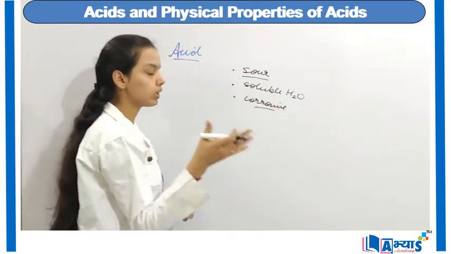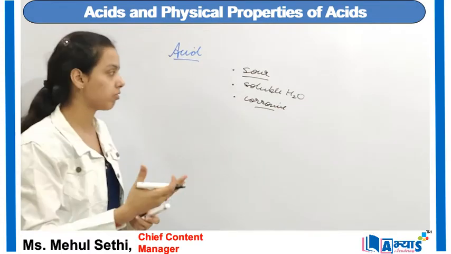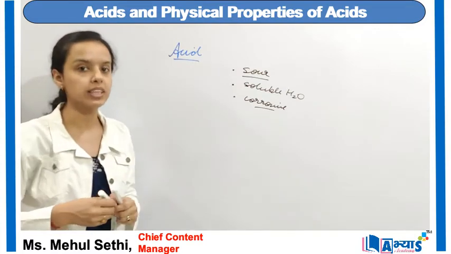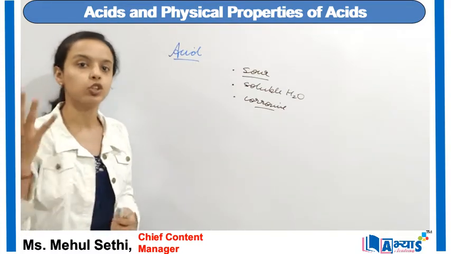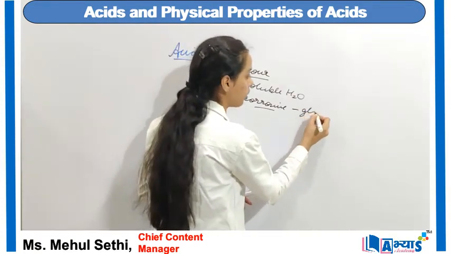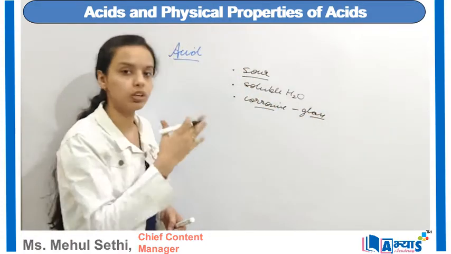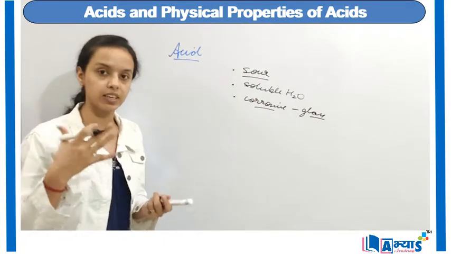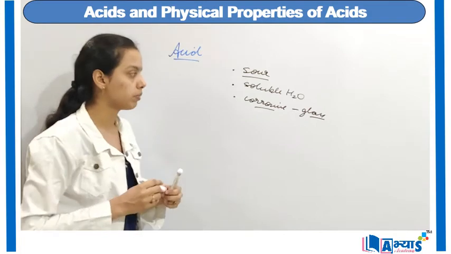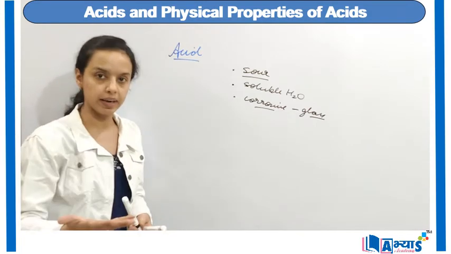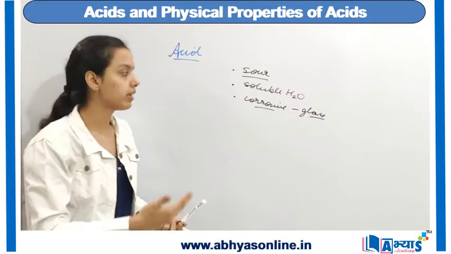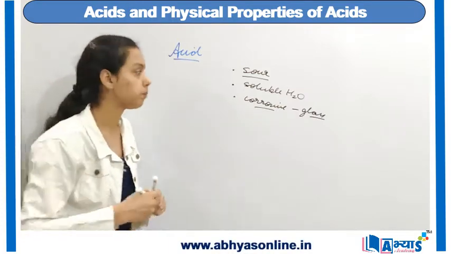So you cannot store these acids in metal containers. If we have an iron container or an aluminium container, we cannot store these acids in those metal containers. Generally it is preferred to store acids in a glass container, because acids don't react with the glass, so the acids will remain safe. So this is an important concept, that acids are corrosive with the metals. They are corrosive in nature. They will damage the metal substances. That is why they are stored in glass containers.